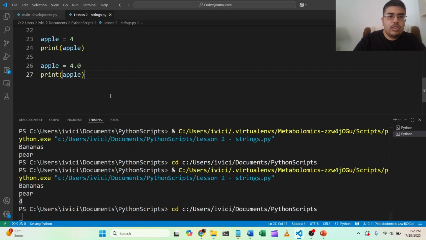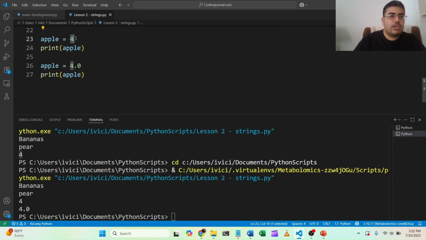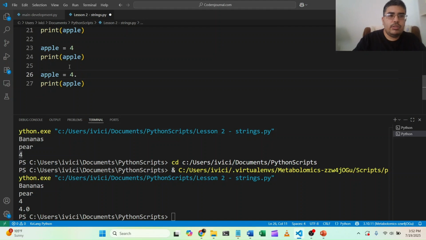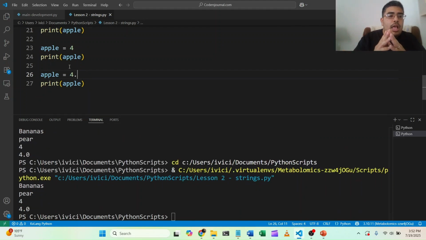Now this data type looks similar to the previous data type of an integer, except this one is when you include a decimal point. We'll just get rid of the 0 and put in a decimal point like that. It still prints out 4.0 because, in this case, because of the decimal, it's automatically known as a float. And you'll learn more about integers and floats in the next video I will be posting. In this video, we're going to mostly focus on strings, but I just introduced integers and floats to you in preparation for the next video.